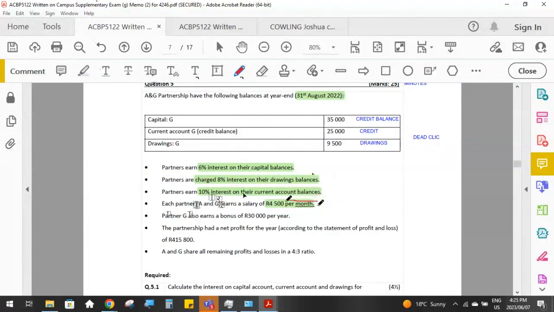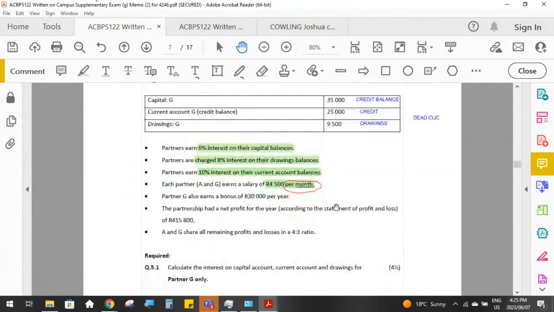So this is the important bit of information to take note of there. Make sure you don't read so quickly that you miss that. And then partner G also earns a bonus of 30,000 per year. So that is only once off for the year, whereas the salary they each get is for every month of the year.